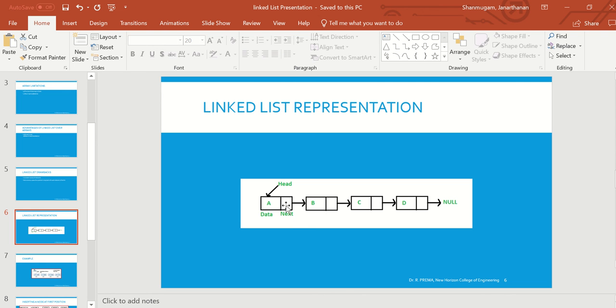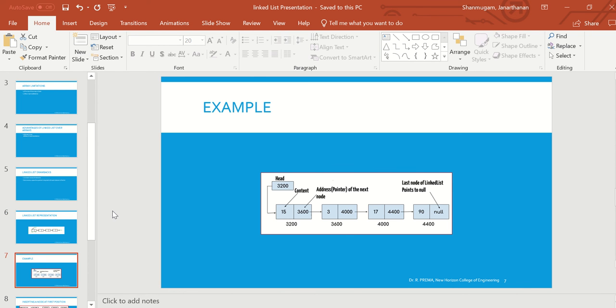Okay, the address part contains the address of the next node. And we have one header node which points to the first node of the linked list. Got it?